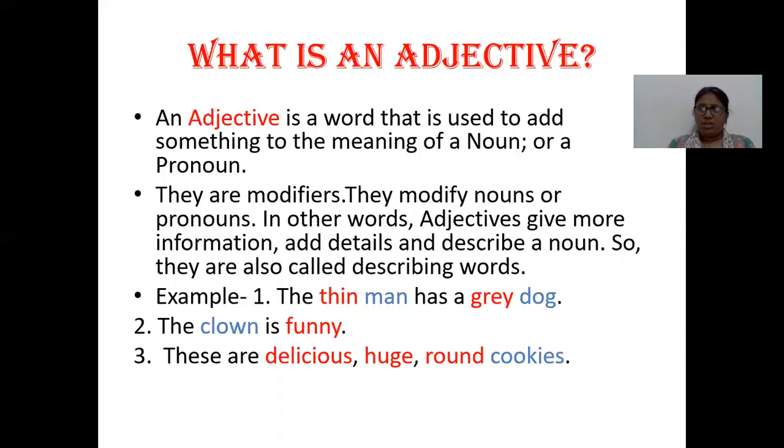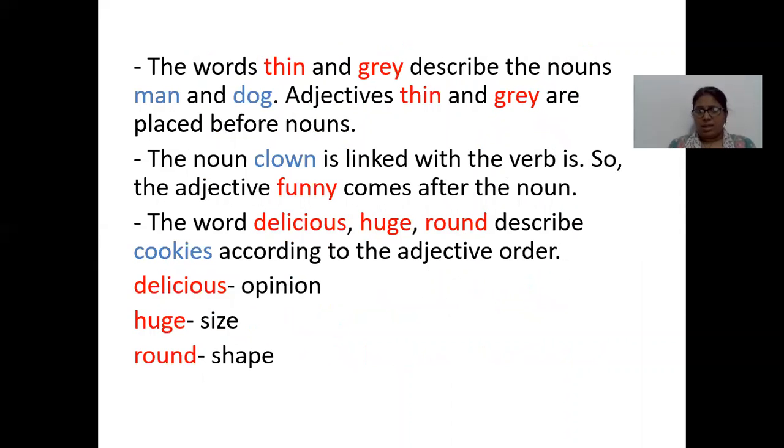But there is a difference in all the three sentences. In the first one, we can see that thin and grey are placed before the noun. In the second sentence, we can see that the adjective is placed after the noun. And in the third, we can see that multiple adjectives are in the sentence. So now, let's understand. The words thin and grey describe the nouns man and dog. Adjectives thin and grey are placed before the noun.